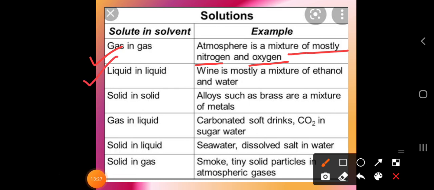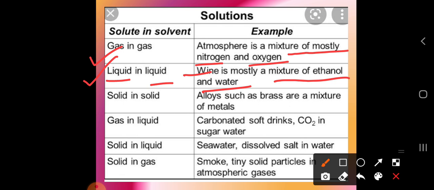Next example is liquid in liquid. You can take a simple example of wine. It is mostly a mixture of ethanol and water. This is also a type of solution where the two phases are liquid and liquid. Both solute and solvent are liquid here. So dear students, don't get confused. You have to take only solute and solvent.